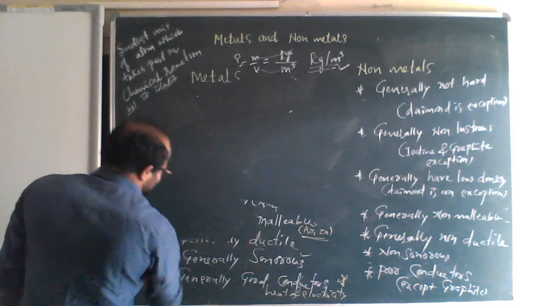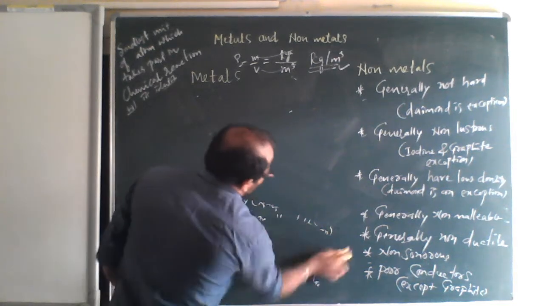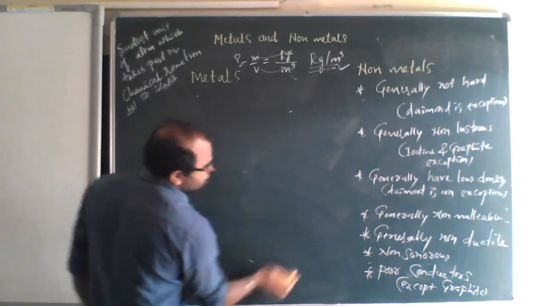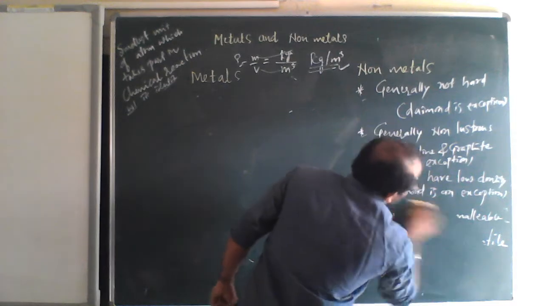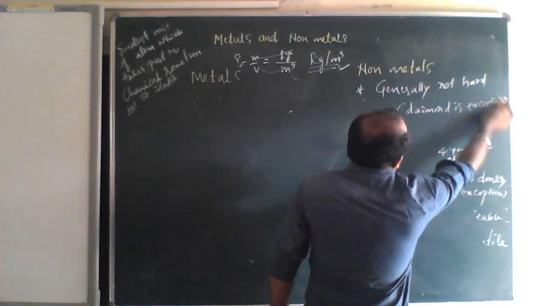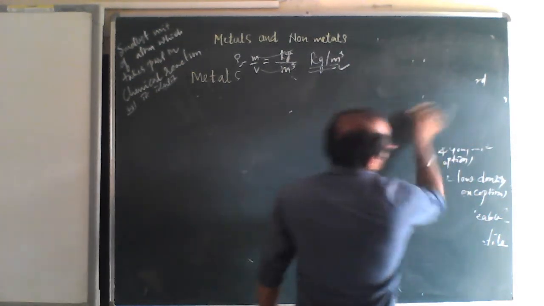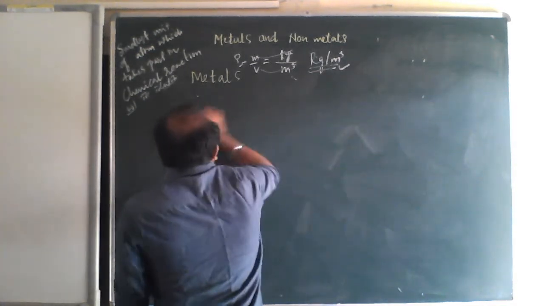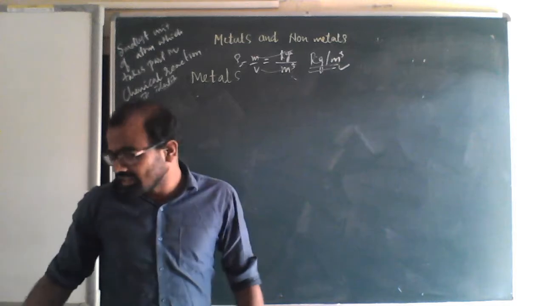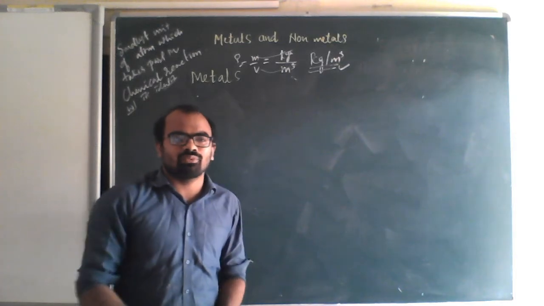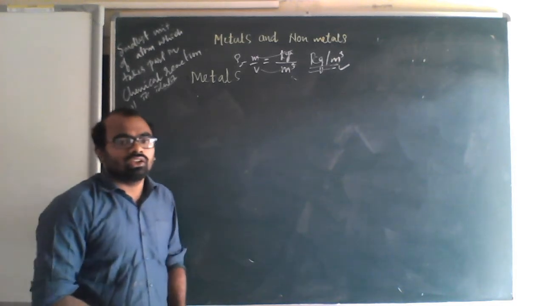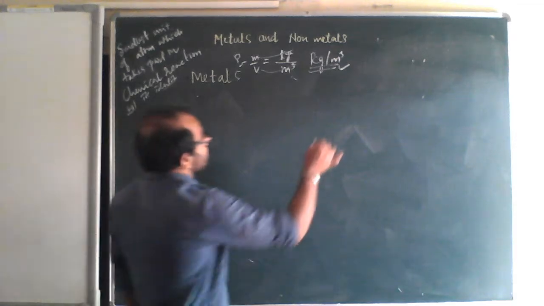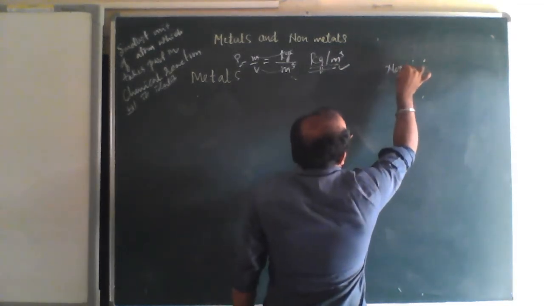We have already seen 7 differences. In the exam, if you write 4 to 5 differences, it is okay for 2 marks, and 6 to 7 differences is okay for 3 marks. It will be asked for a maximum of 2 or 3 marks. If it is asked for 3 marks, write 6 differences. For 2 marks, write 4 differences. Okay, now metals and non-metals.